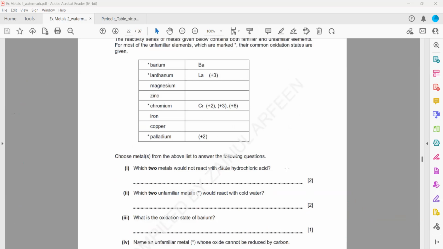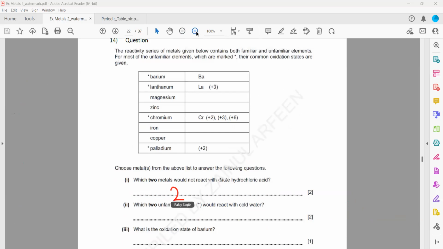What is the oxidation state of barium? You have to use the periodic table for that. Barium is a group 2 element, so +2, or 2 plus, you can also say.